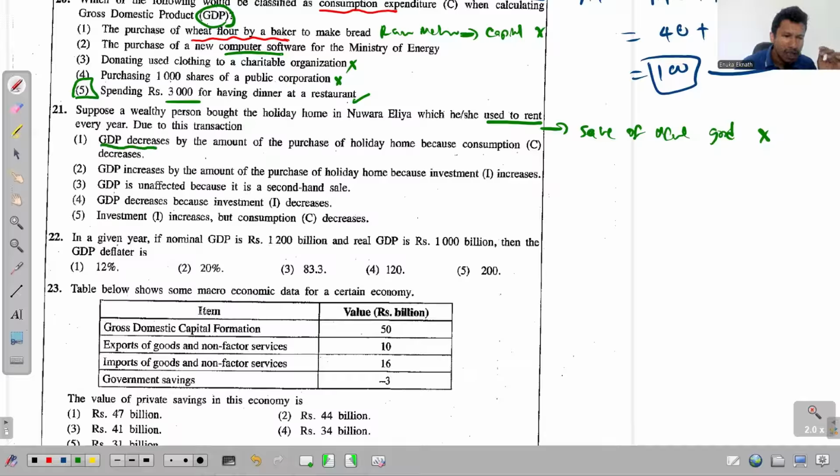So GDP does not decrease and GDP does not increase. The third one says GDP is unaffected because it is a second-hand sale. Yes, that is the answer. The answer is very clear, so no need to go through the other options.